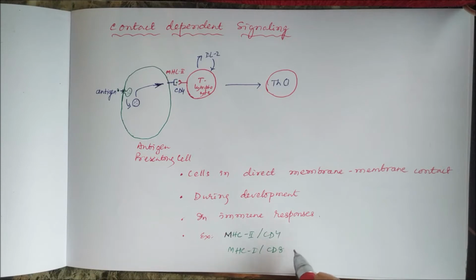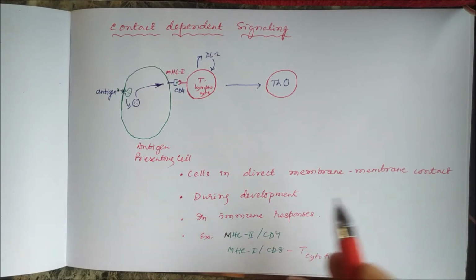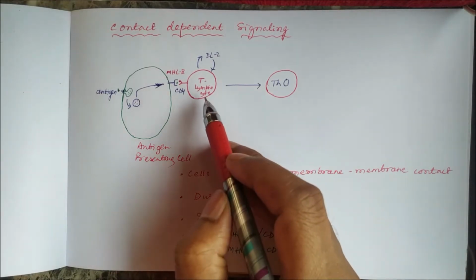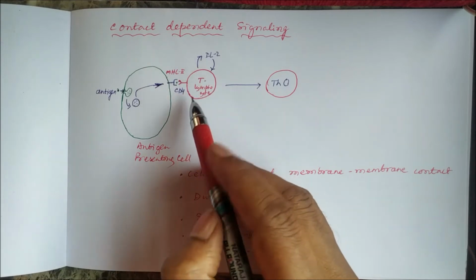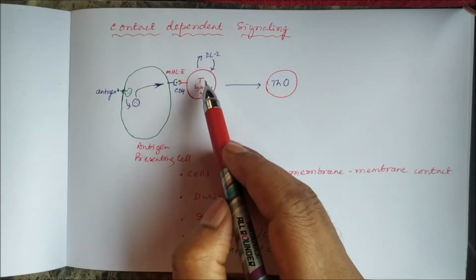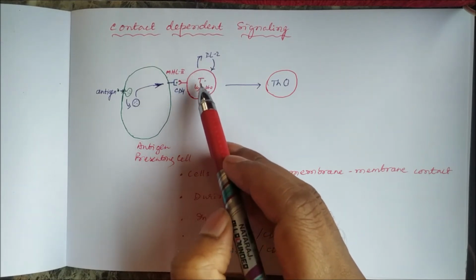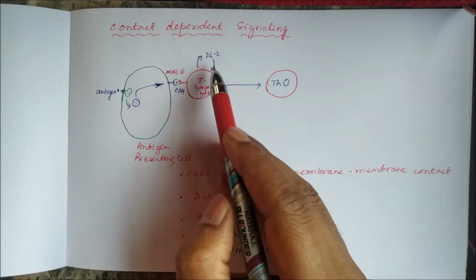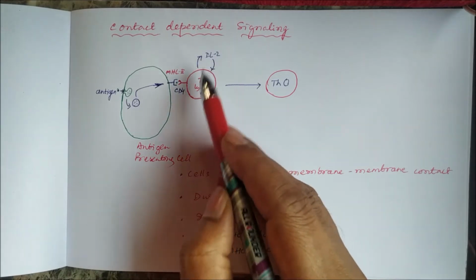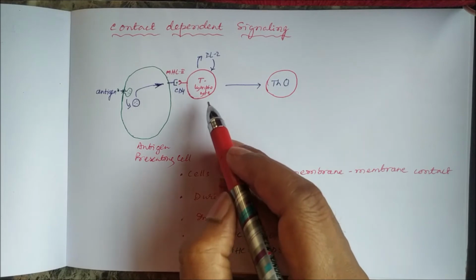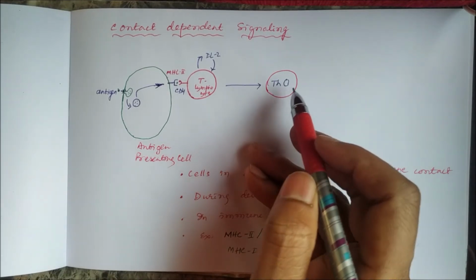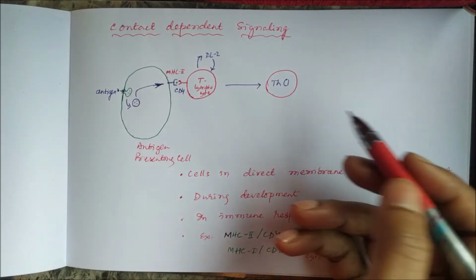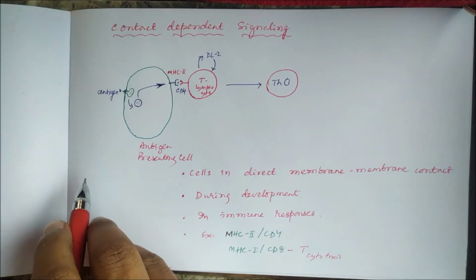CD8 is attached to the cytotoxic T lymphocytes, and CD4 is linked to your T helper cells. And then there will be autocrine action, release of interleukin 2 from these T lymphocytes. Then they will proliferate to T helper cells and so on, which are involved in our immune reactions.